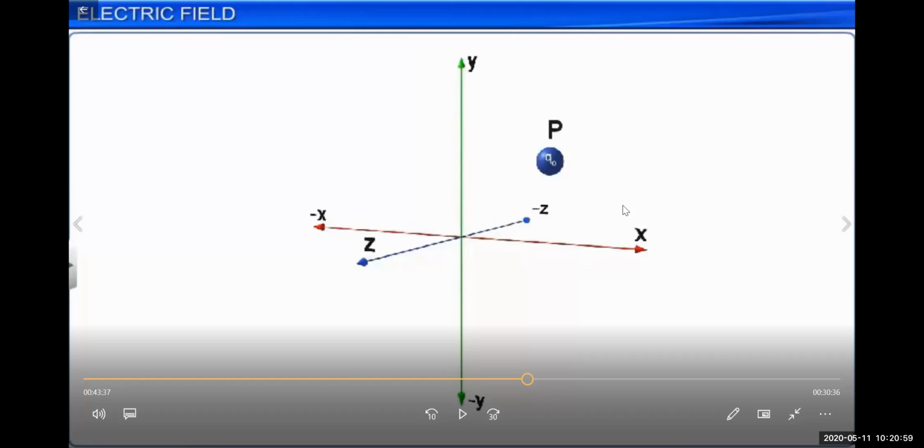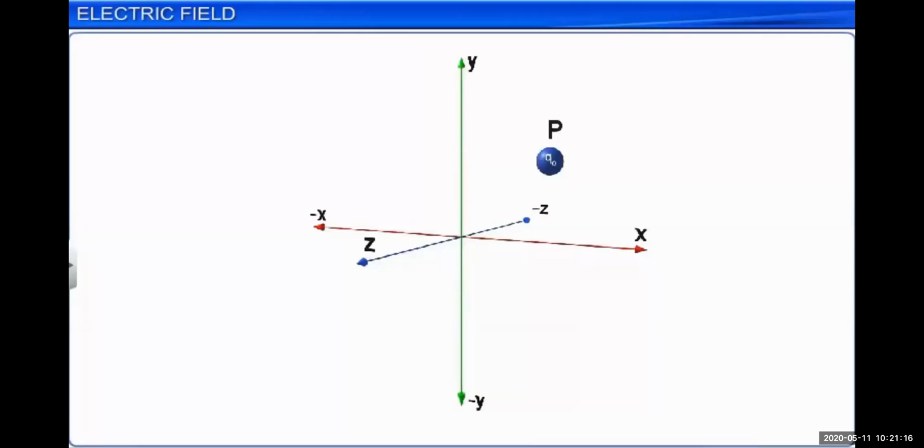For that purpose we have taken a test charge. What is the test charge? Test charge is another charge particle that we have brought into the electric field to test the electric field intensity of the particular charge. Our source charge is capital Q. You can see this is the x-axis and y-axis, and at the origin we have a charge capital Q, whatever its charge is in coulombs.